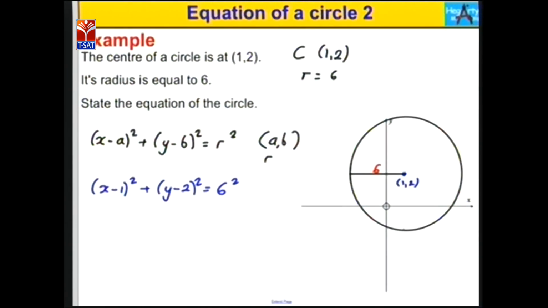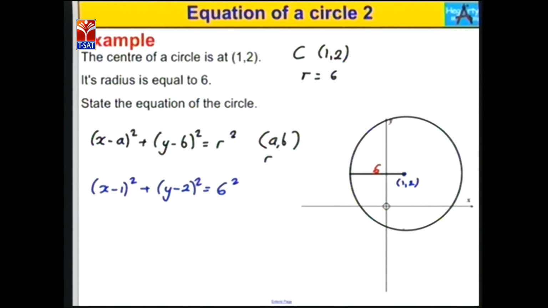So shall we go for the next? See here, the center of this circle is (1, 2) and the radius is 6, and we put the values in the place of h, a, b and r to get the equation of that circle. So we have the center (1, 2) and radius r. (1, 2) is nothing but (a, b).